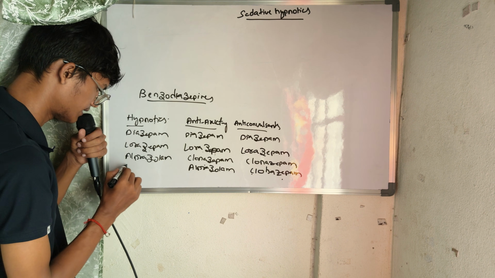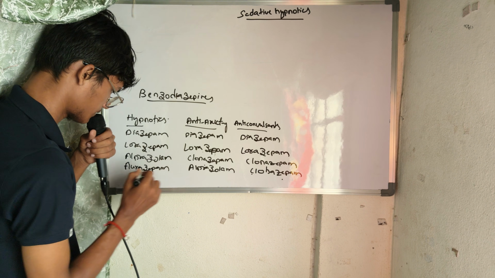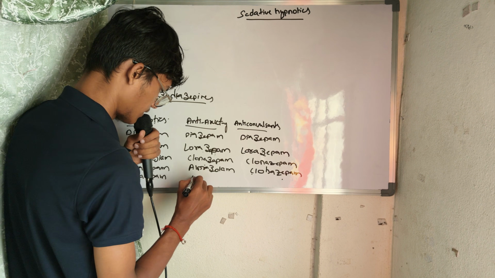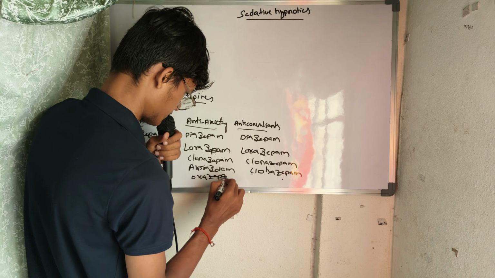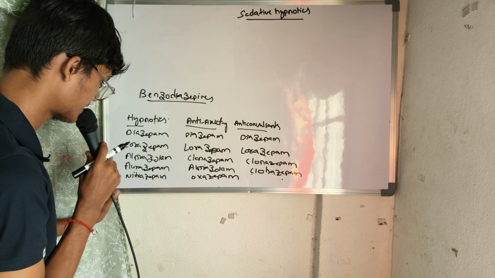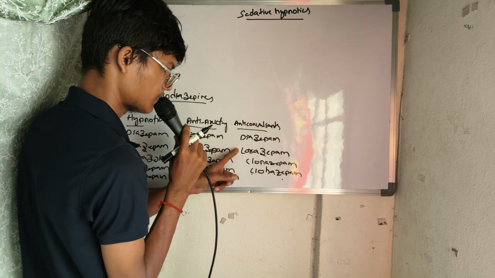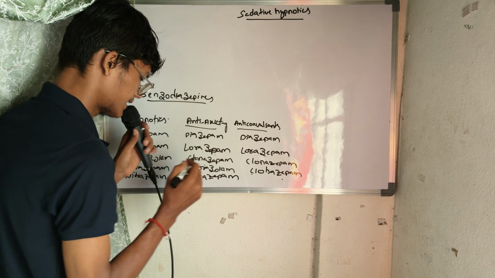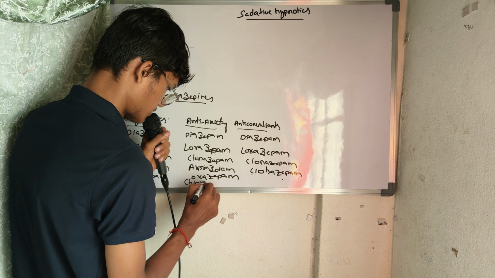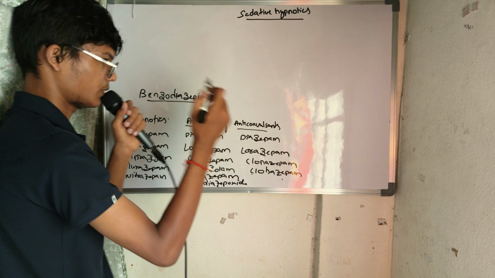Okay. And then here you can write flurazepam and nitrazepam, and here you can write oxazepam. Okay, diazepam, lorazepam, alprazolam, flurazepam, nitrazepam, diazepam, lorazepam, clonazepam, alprazolam, oxazepam, diazepam, lorazepam, clonazepam, clobazepam. And here, if you remember, you have to write one more. This is also somewhat important: chlordiazepoxide. Okay, I hope you got the benzodiazepines.